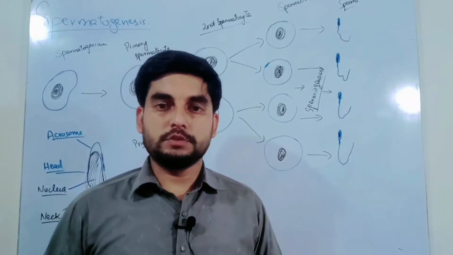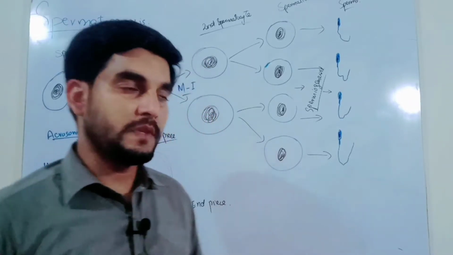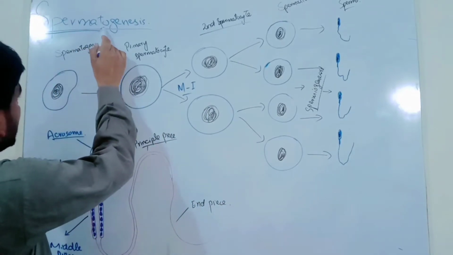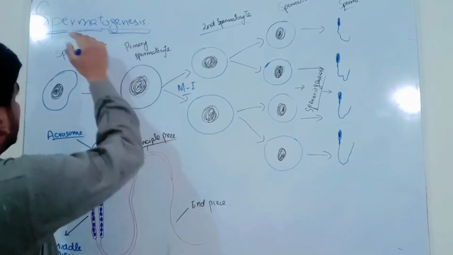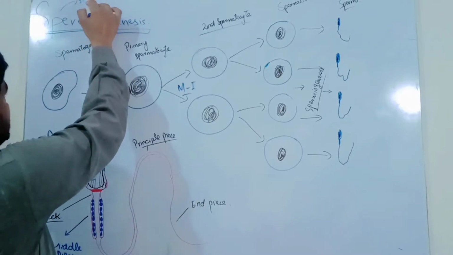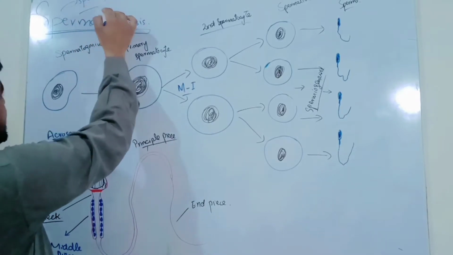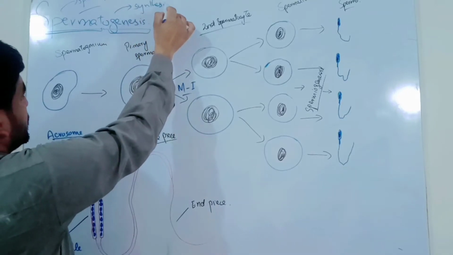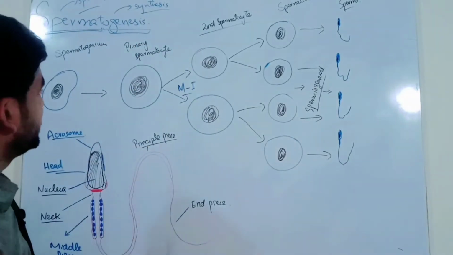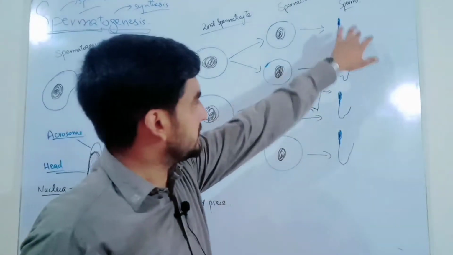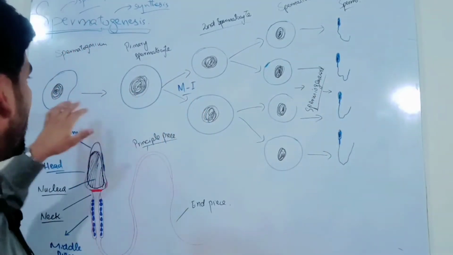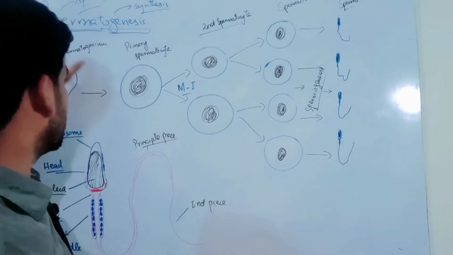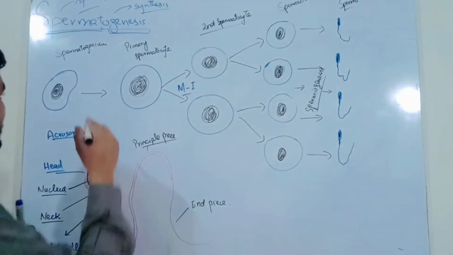Let's talk about spermatogenesis. Spermatogenesis means sperms, genesis means synthesis. So it is a process in which sperms are synthesized, sperms are formed from the spermatogonia. The whole process is called spermatogenesis.